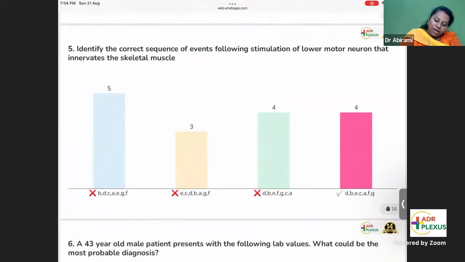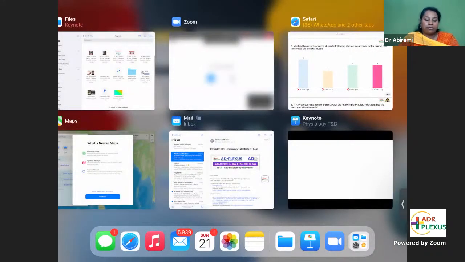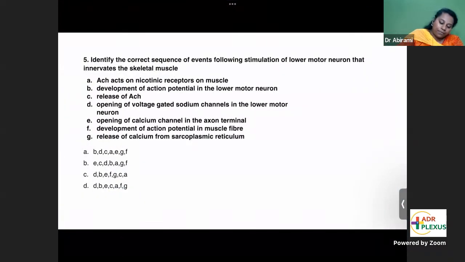Most of you have gone for the wrong answer. Answer is D. It's a sequence of events, so it might have been difficult for you to arrange in sequence. These sequential type questions are more important in any set. It's an any set pattern question. Sequential arrangement is time consuming when you have questions like this. So we'll do that.